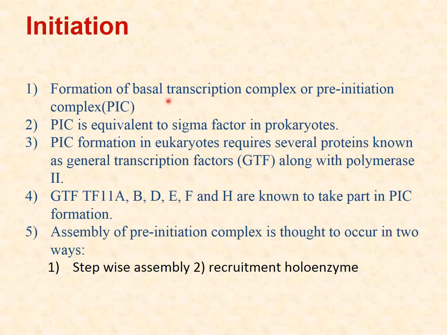But in initiation, you see there is a formation of a pre-initiation complex. This is not equivalent to the sigma factor which was in prokaryotes. Now here we have many factors like transcription factor 2A, B, C, D, E, F and H. These take part in pre-initiation complex formation. There are 2 theories according to which the pre-initiation complex is assembled. The first theory is stepwise assembly and the second is recruitment holoenzyme.